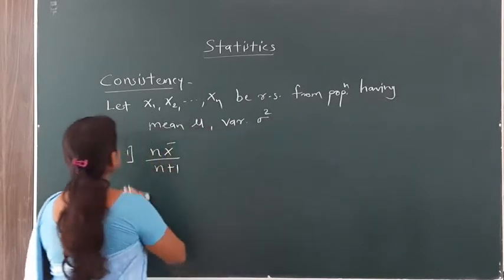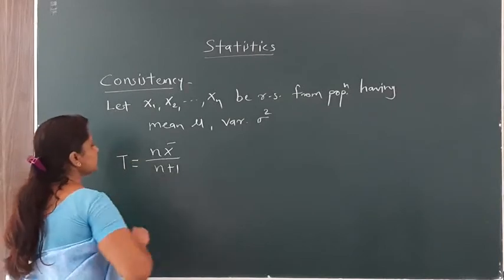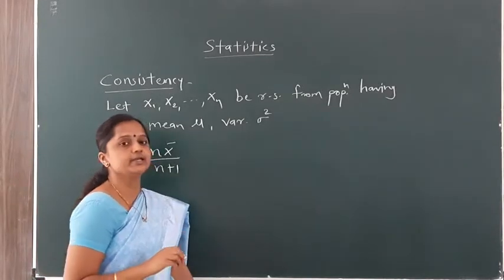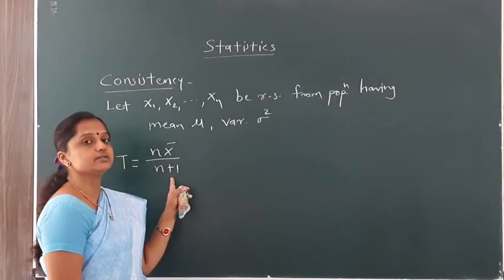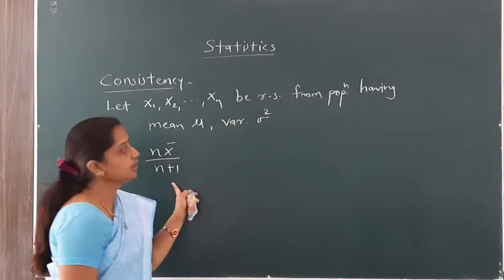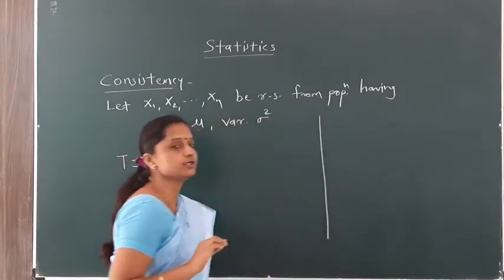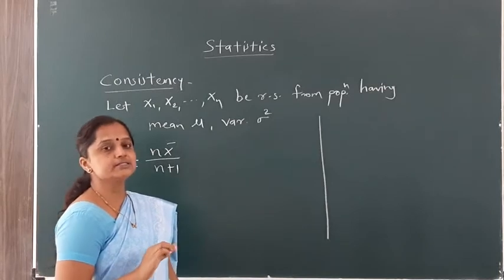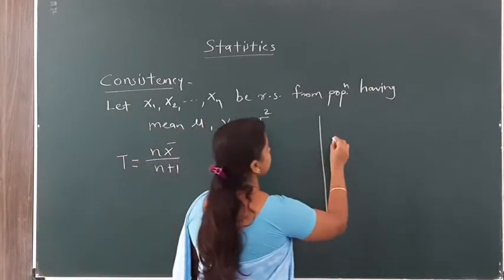Okay. Suppose this is our statistic, we consider here T is equal to n x bar divided by n plus 1. Here we have to check whether this statistic, this estimator, is a consistent estimator or not. For that purpose we use our sufficient condition of consistency. In the last lecture we have seen the sufficient condition of consistency. In short I have written it down here.